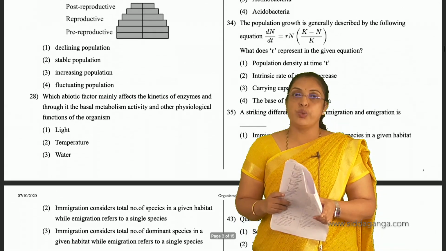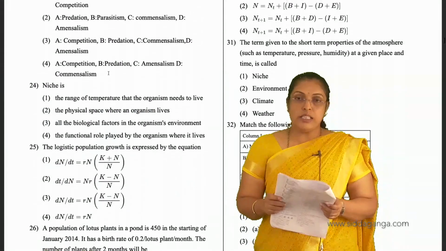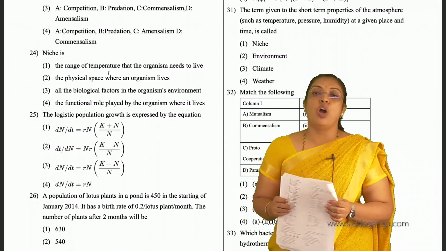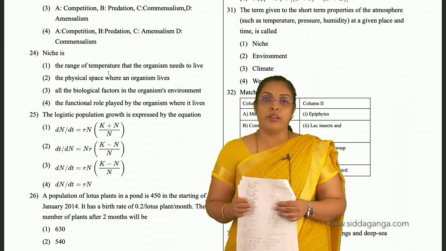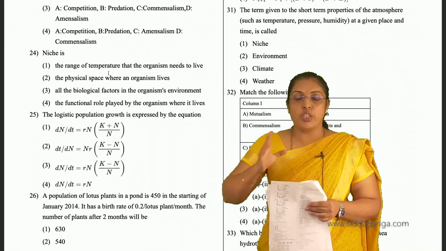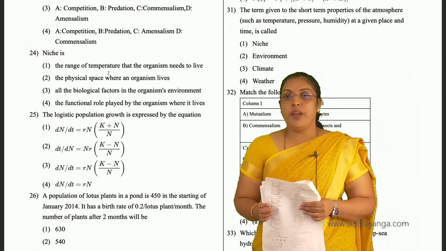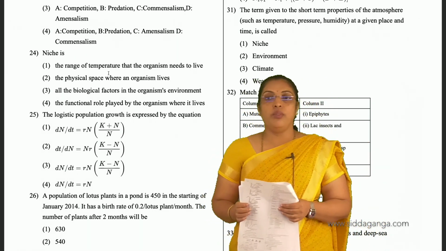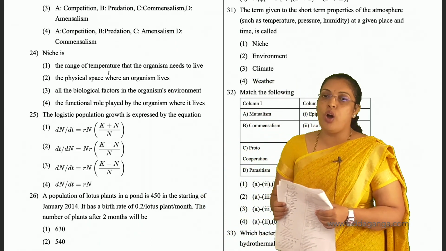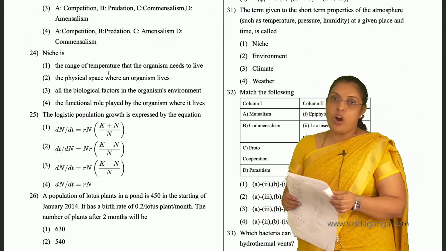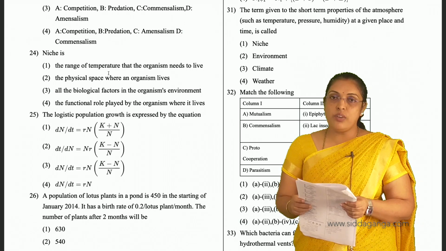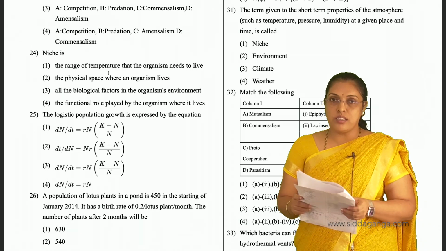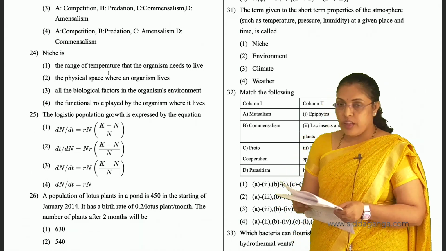Then 31st question. The term given to the short term properties of the atmosphere, which remain for a shorter period, like temperature, pressure, humidity at a given place and time, is called weather. This is different from climatic changes. So the answer for the 31st is third.